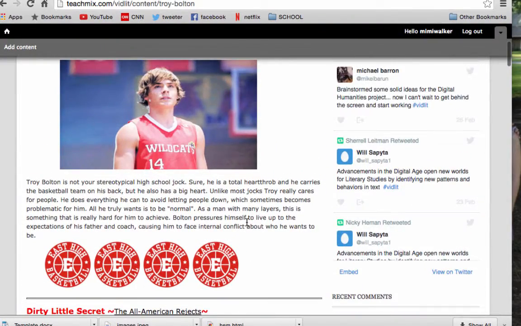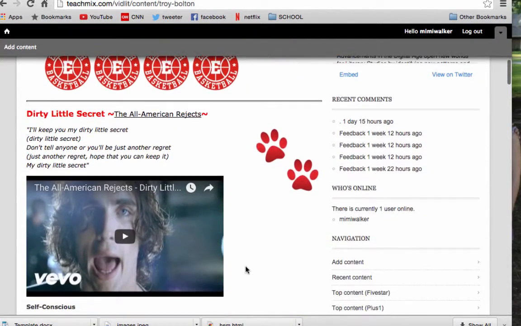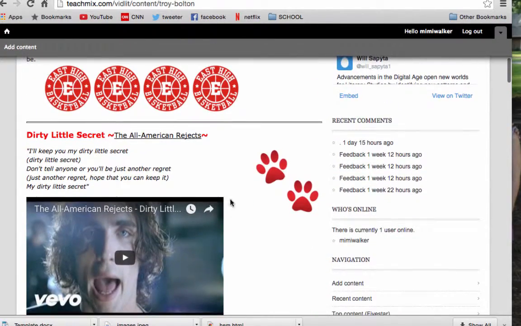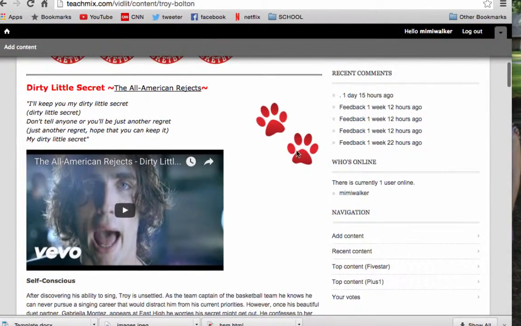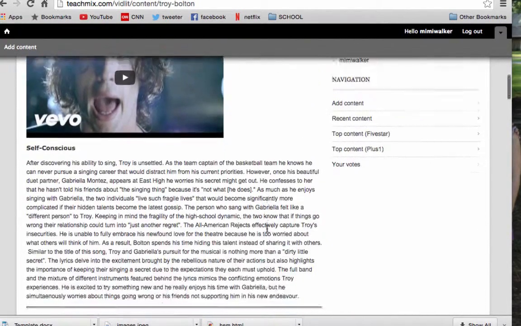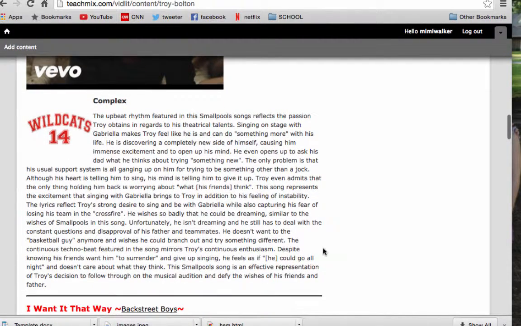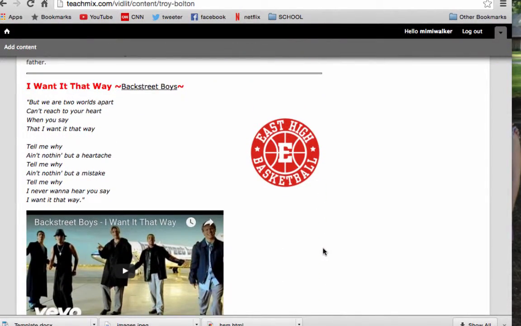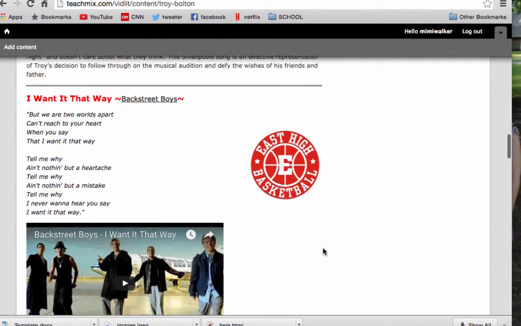And so I thought that was important to keep consistent, because the whole project focuses on Troy's character, and I think a main part of his character, one of the things that holds him back, is his passion for basketball. His team is the Wildcats, and he's the leader of the Wildcats, so I thought the paw prints were significant. I also thought it was significant to have his number in there, because he's the team captain, the team leader, and in his development, he also has to keep that in mind, his dedication to the team.